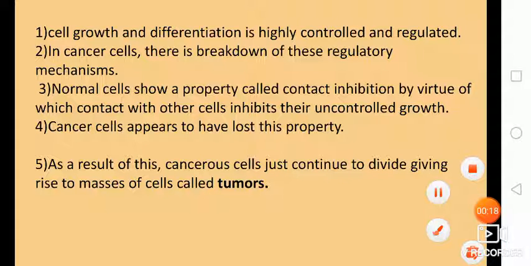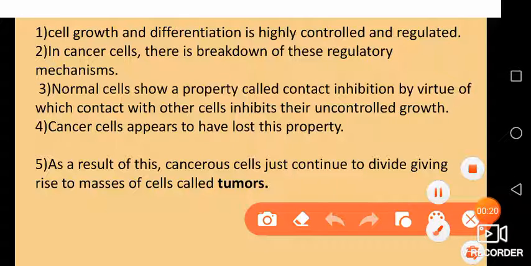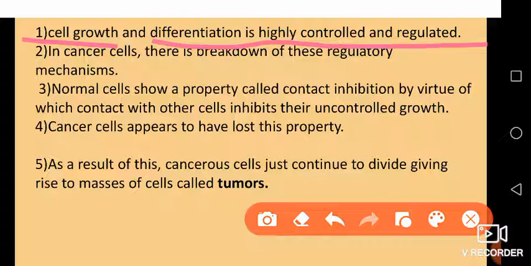First of all, you should know what happens in cancer. Normally, we know that in our body, everything is well regulated and maintained. Similarly, cell growth and differentiation are highly controlled and regulated. But what happens in cancer cells? In cancer cells, there is a breakdown of this mechanism. That means there is not proper cellular growth and differentiation. Instead, uncontrolled cell growth and differentiation take place.